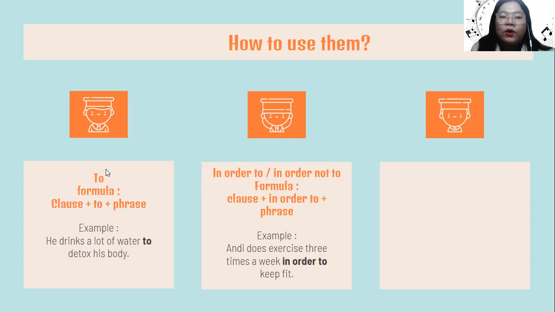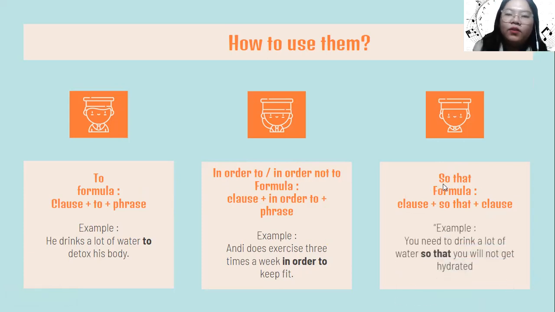Okay, so the conjunction to and the conjunction in order to have the same formula. But pay attention, in the conjunction so that the formula is different. The formula is clause following with the conjunction so that, and then you add another clause. Clause, yes, students, not phrase in this conjunction. So the example will be like this. You need to drink a lot of water so that you will not get dehydrated. Can you identify the first clause and the second clause?